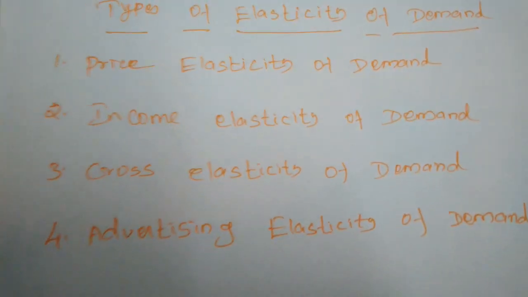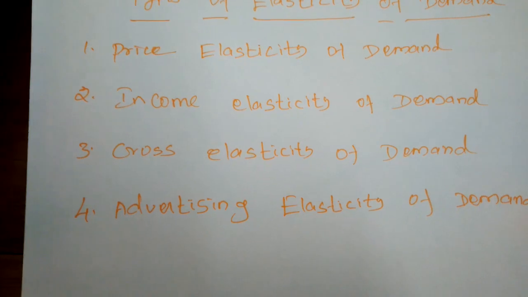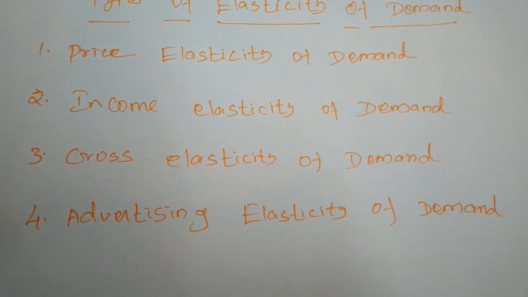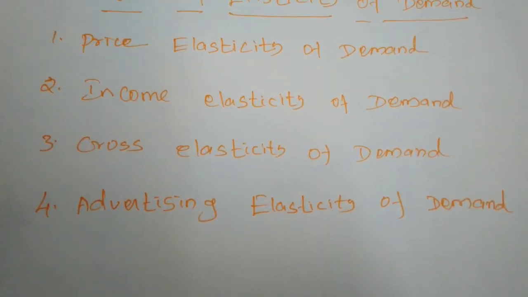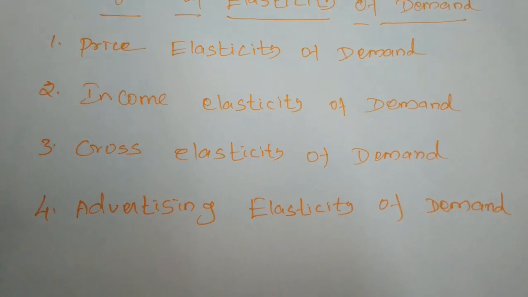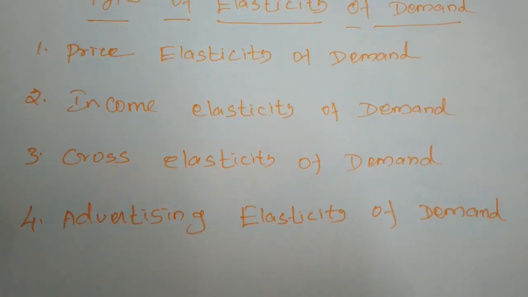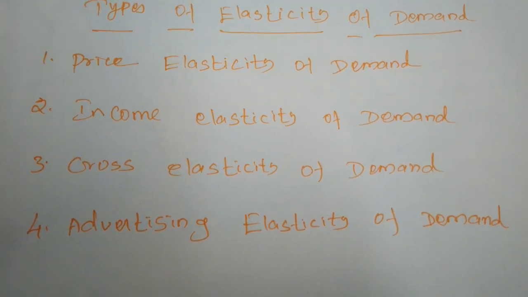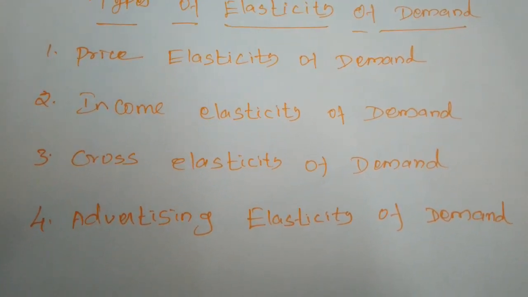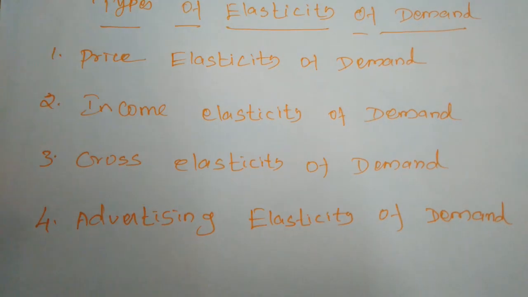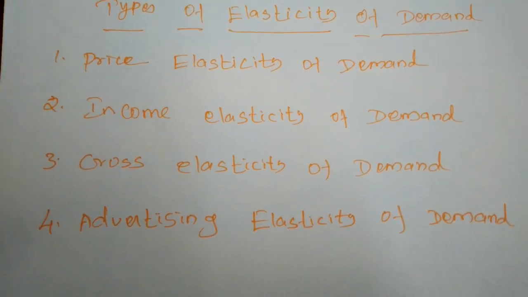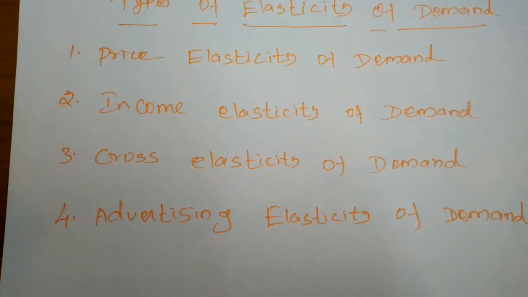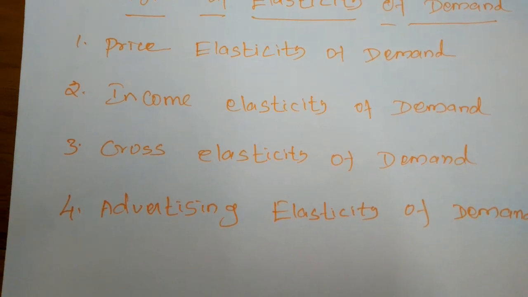Whenever the income of the consumer increases, the demand for that commodity also will increase or change. When income is increased, the resulting change in demand is called income elasticity of demand.